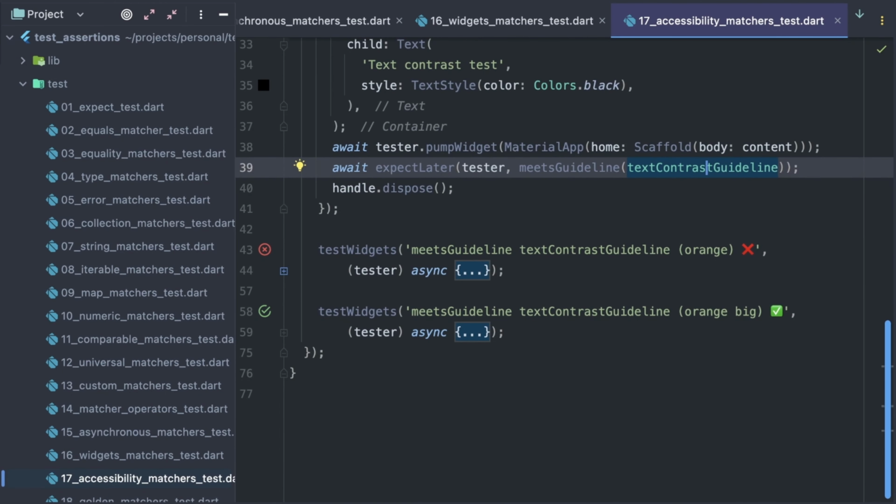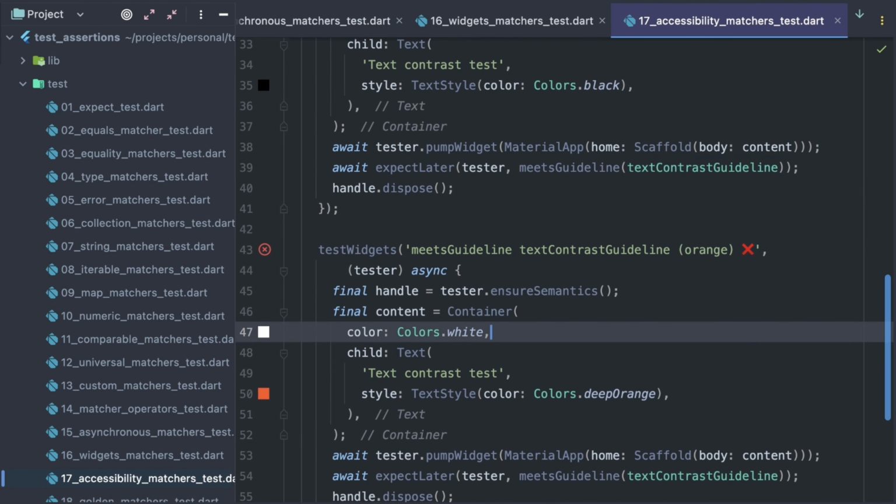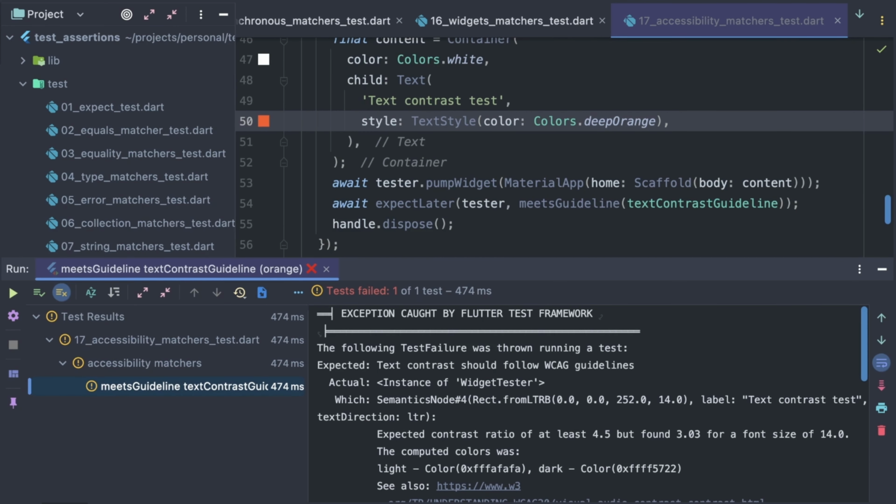Now I'm going to test the same white container with orange text in it. This test fails with the expected contrast ratio of at least 4.5, but found 3.03 for a font size of 14. As you see, the output mentions that the expected contrast ratio depends on the font size.